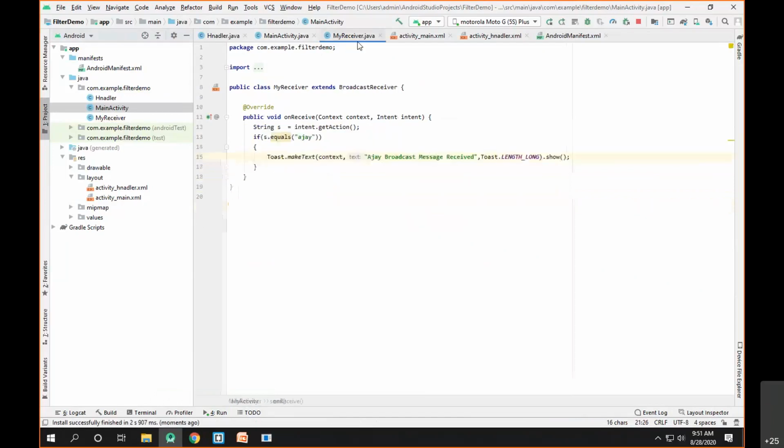Since we have written a broadcast receiver for handling the intent with the action Ajay, this broadcast receiver will get activated. Now if s equals Ajay, it will display the toast. Let's run this and see what happens.